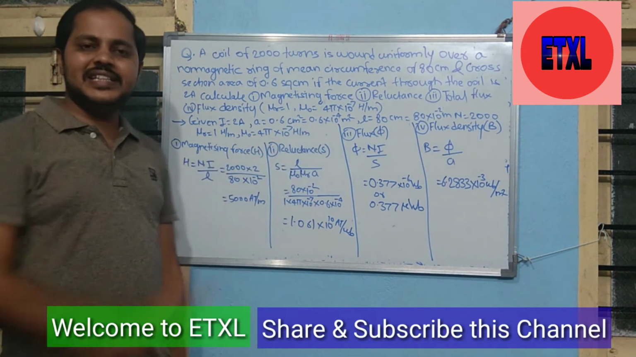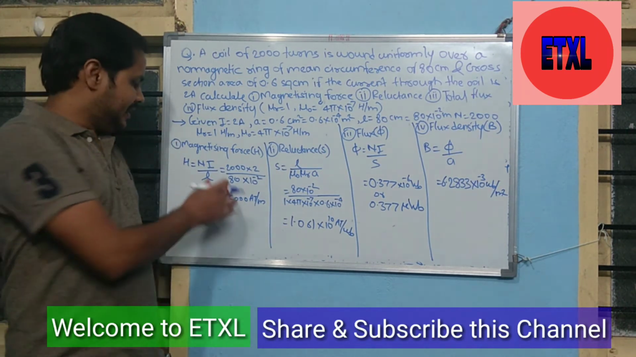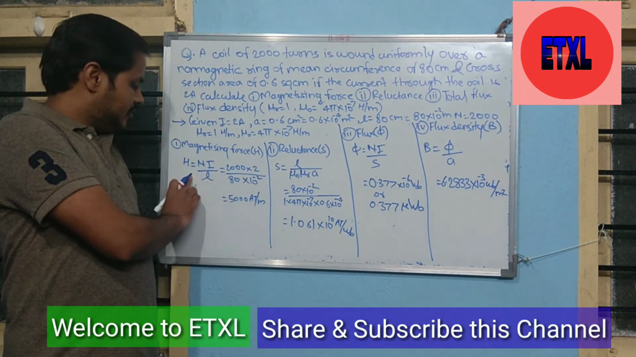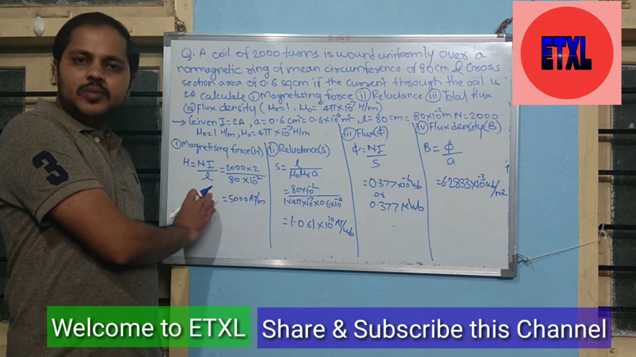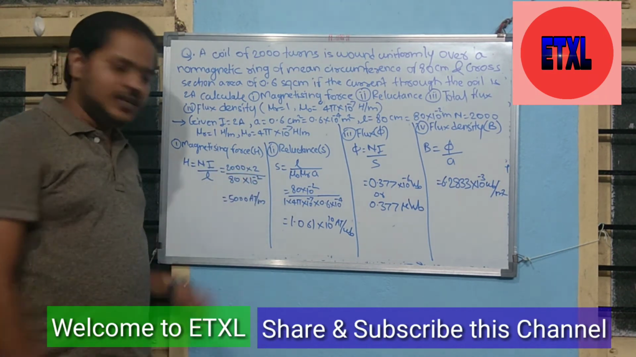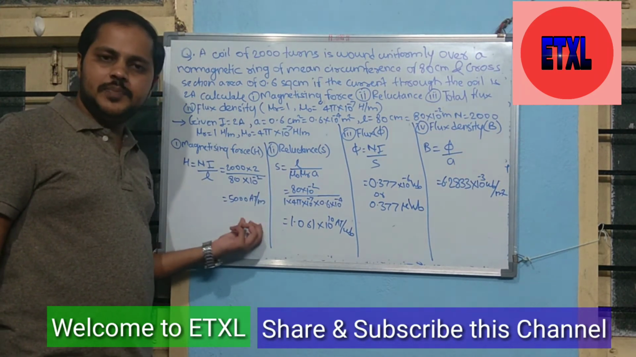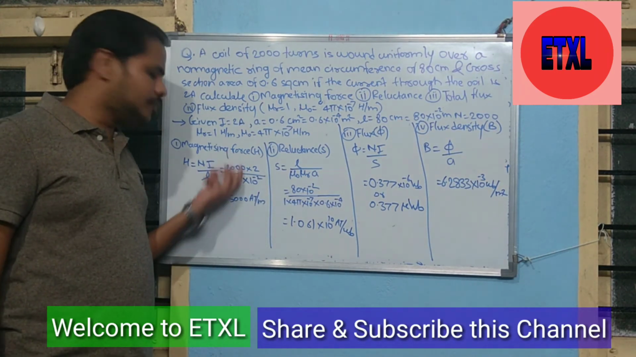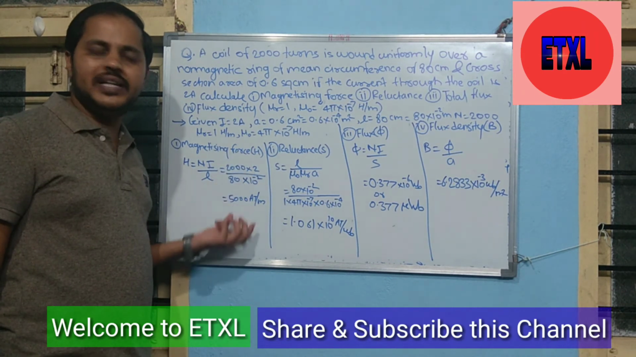Calculate the first, the magnetizing force. We know the formula of magnetizing force. It is the ratio of mmf to the length of the magnetic field. Okay, put the values into this equation, then you get the answer 5000 ampere turns per meter. This is our first parameter, magnetizing force or magnetic field strength.